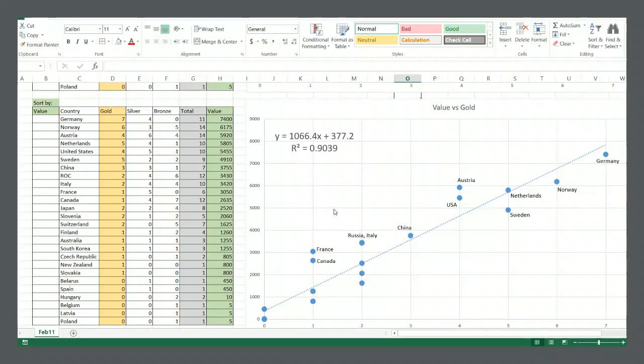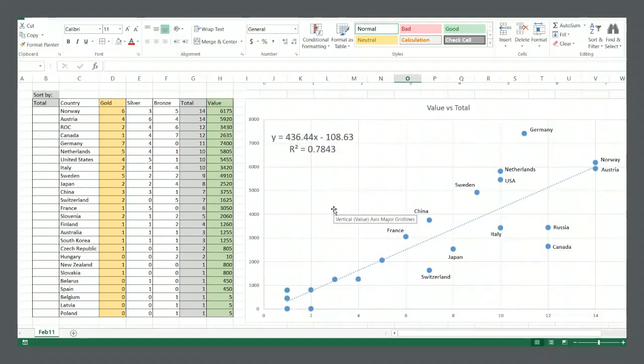Now another way to look at it is rather than graphing value versus gold medal count, we can graph value versus total medal count. And that gives us slightly different clusters. So first of all, Austria is way up there beside Norway. So Austria is no longer in the runner-up group.